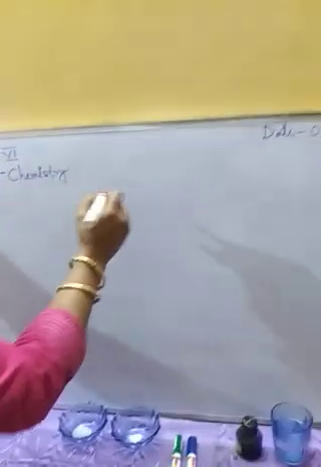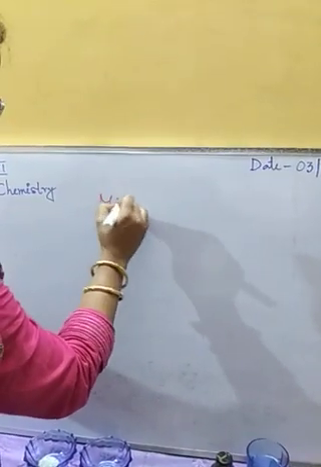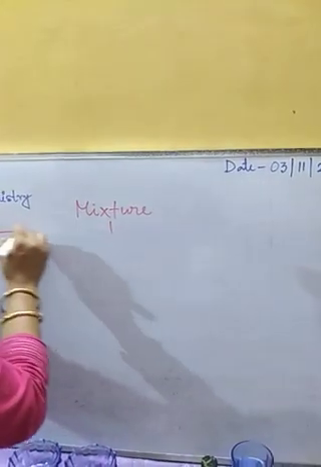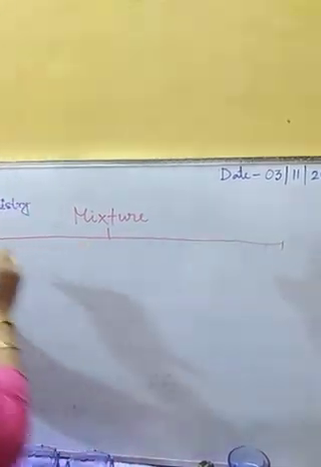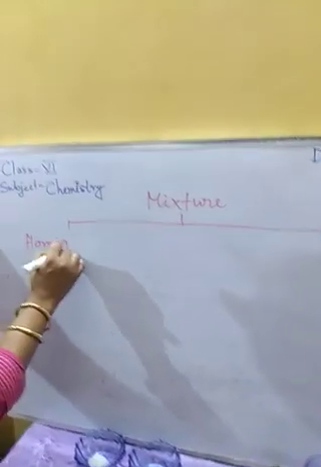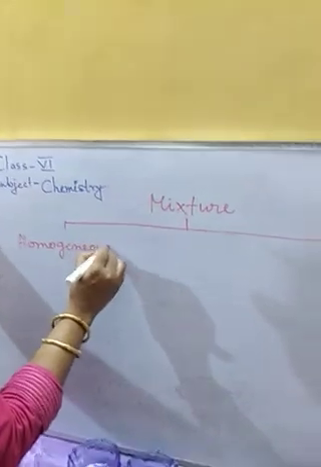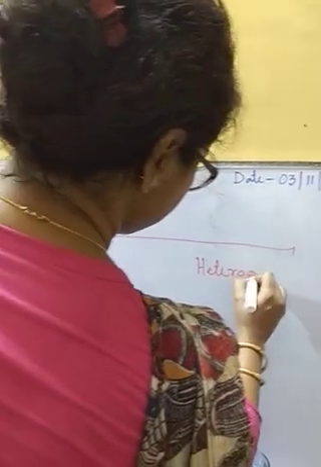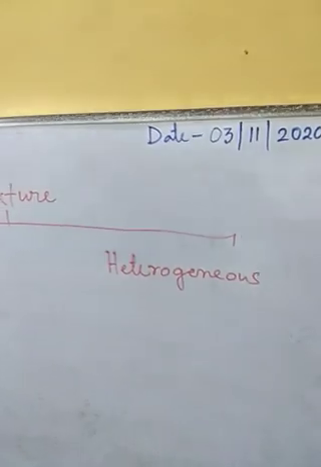So two types of mixtures are there, homogeneous mixture and heterogeneous mixture.